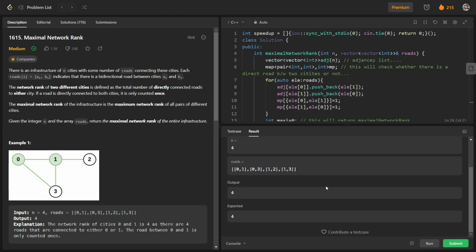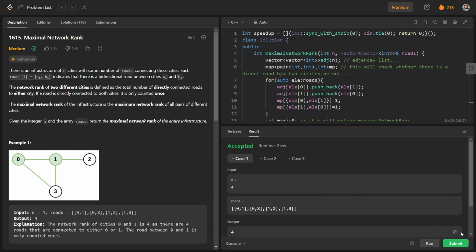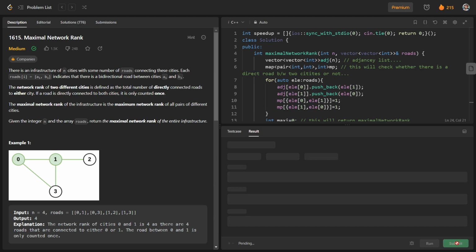So you can see that both the test cases are passing. So let us see for main cases. I don't know why it is taking time. I think there is some kind of network issue.